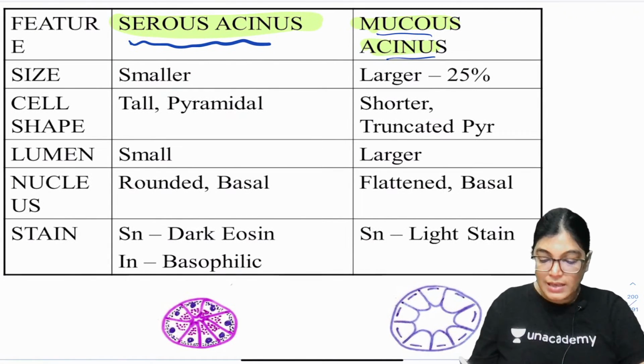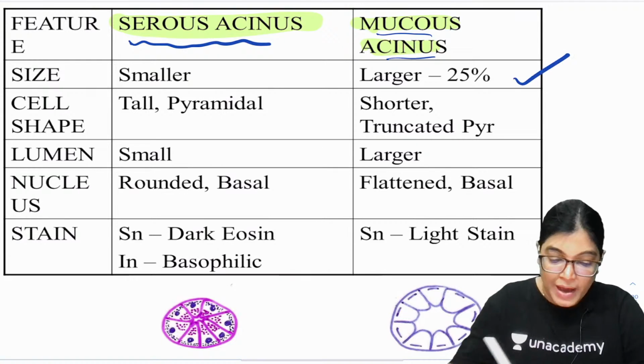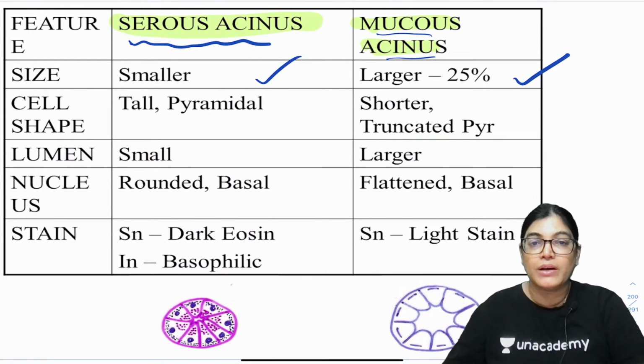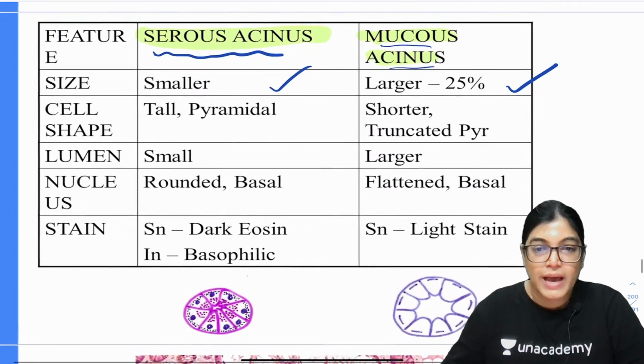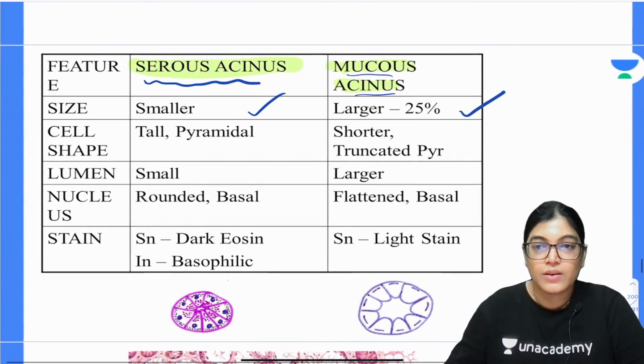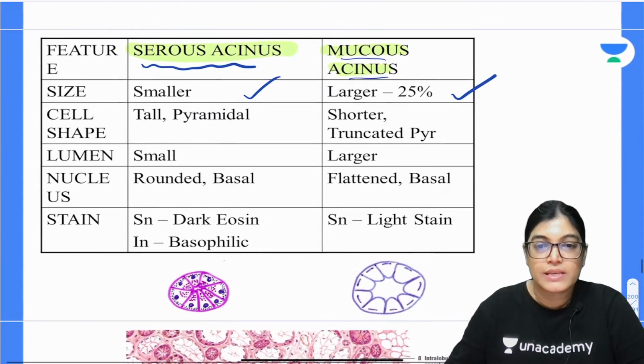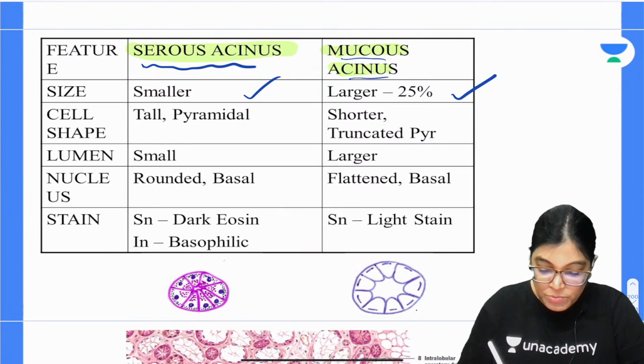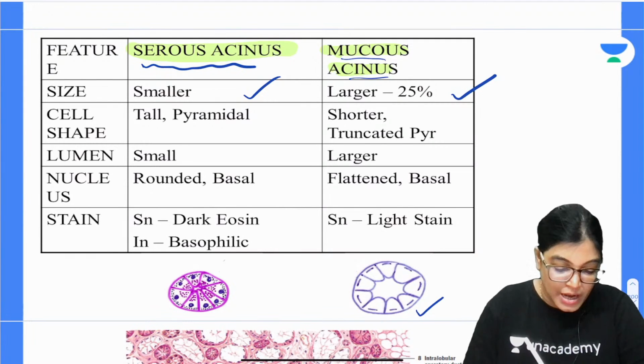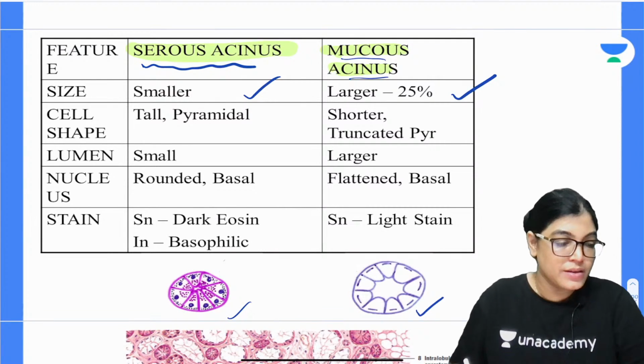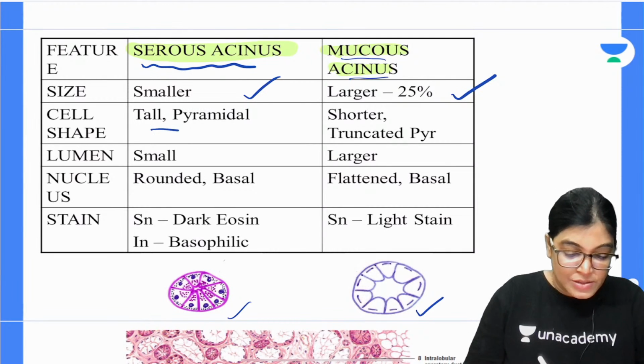So what you can see, the mucous acini are larger, about 25% larger in size. If you compare, I have included two diagrams here. You can see the size of the mucous acini is slightly larger as compared to the serous acini.